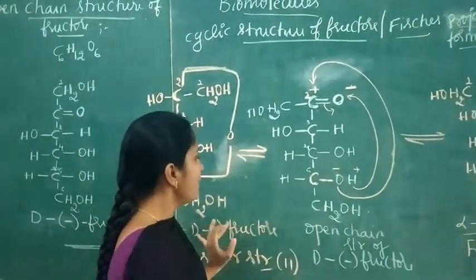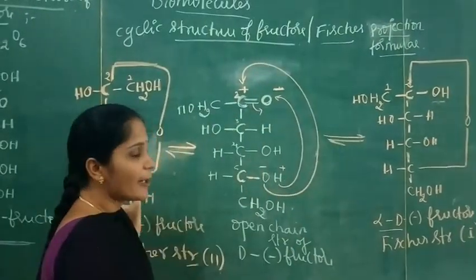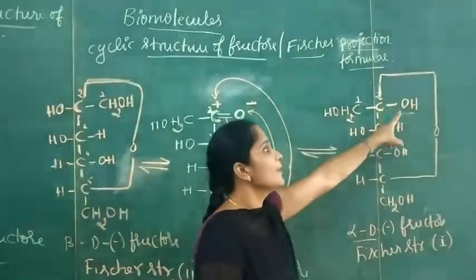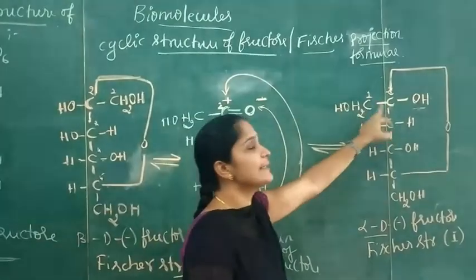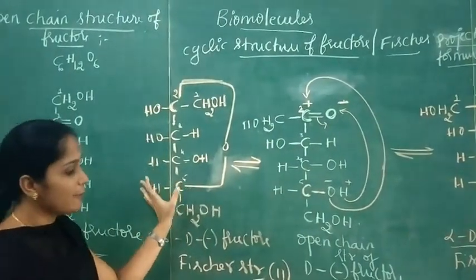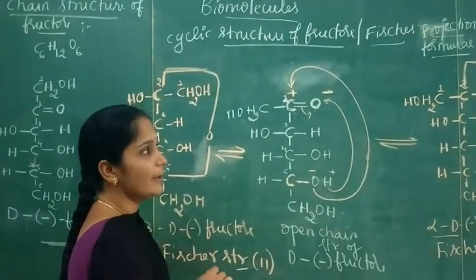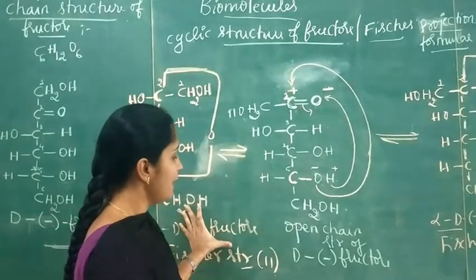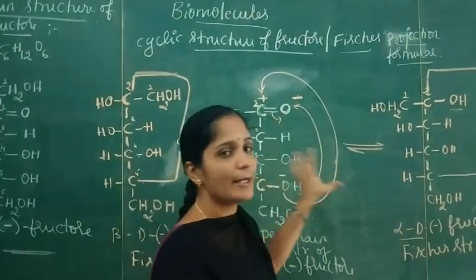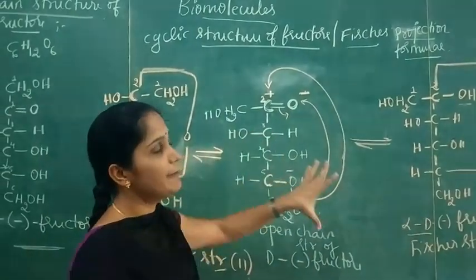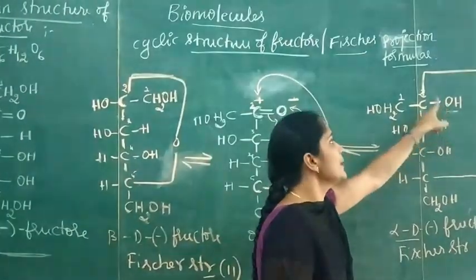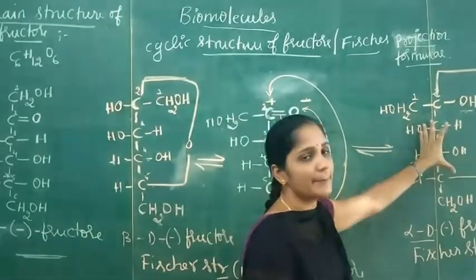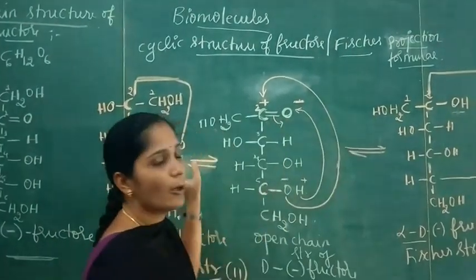So these alpha and beta forms are optical isomers which differ only in the position of the OH and CH2OH group at the second carbon atom. Therefore, these are called anomers.